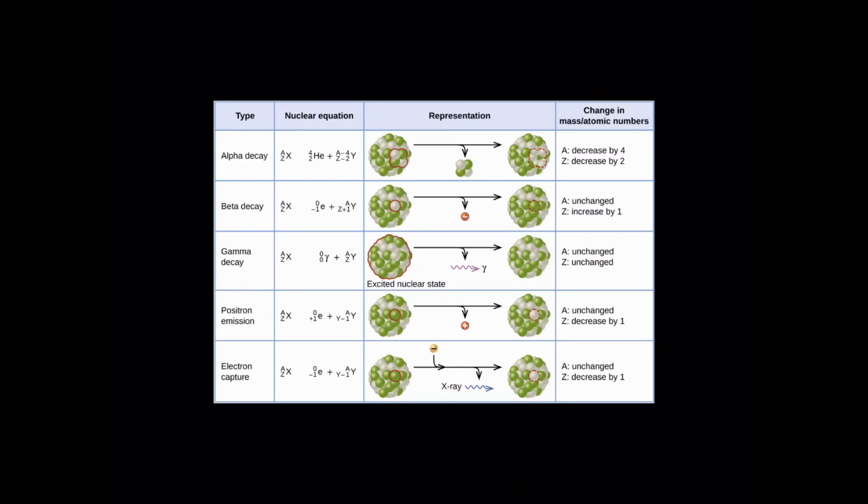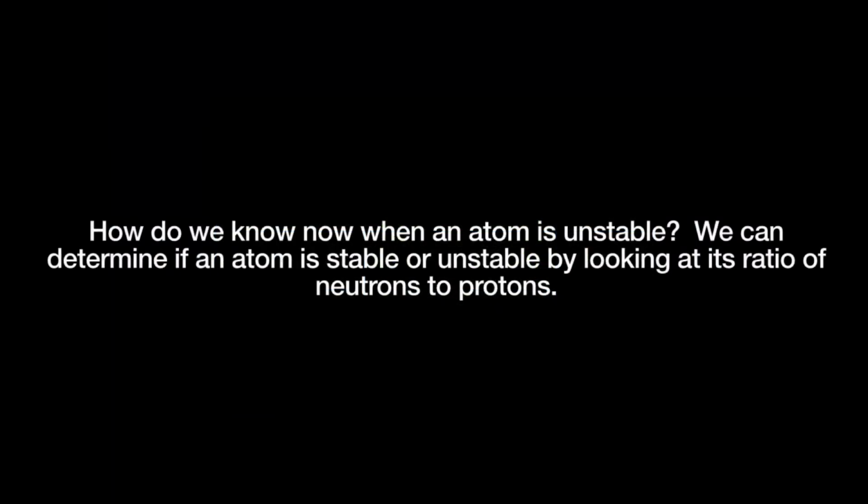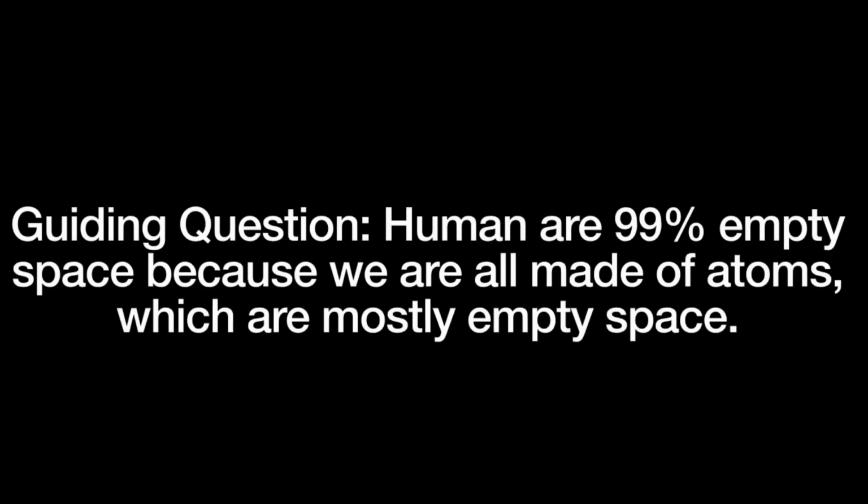Now that we know how nuclei become stable, how do we know when an atom is unstable? Well, we can determine if an atom is stable or unstable by looking at its ratio of neutrons to protons. Now we can answer the guiding question and say humans are 99% empty space because we are all made of atoms, and atoms are mostly made of empty space.